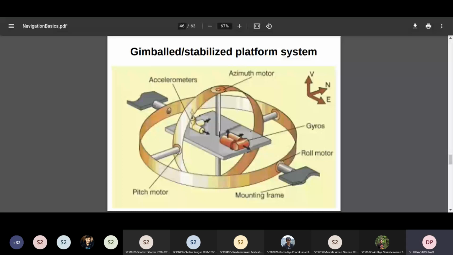However, we noticed that in general the gimbals may not be friction free. There is some friction there. Due to this non-zero friction, the central platform will show some rotation effect when the spacecraft is moving in space. These rotations are measured by the gyroscopes, and then corrected using the roll motor, pitch motor, and the azimuth motor. The motors are also placed along the gimbal axes.